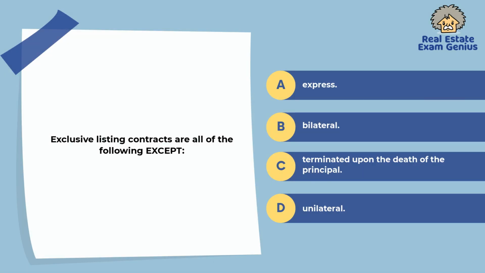91. Exclusive listing contracts are all of the following except: express, bilateral, terminated upon the death of the principal, unilateral.